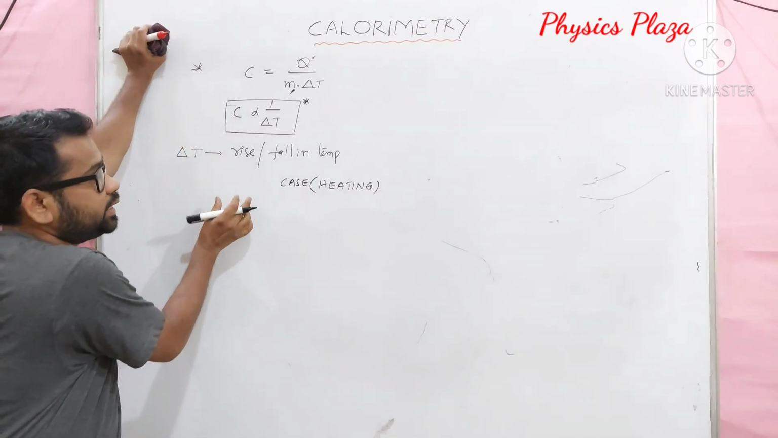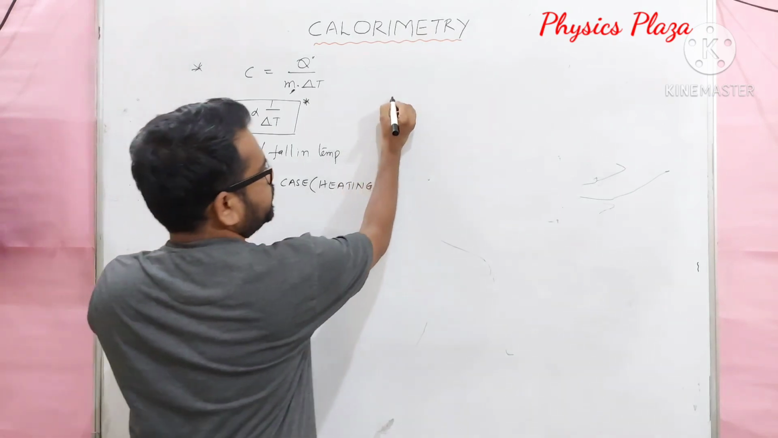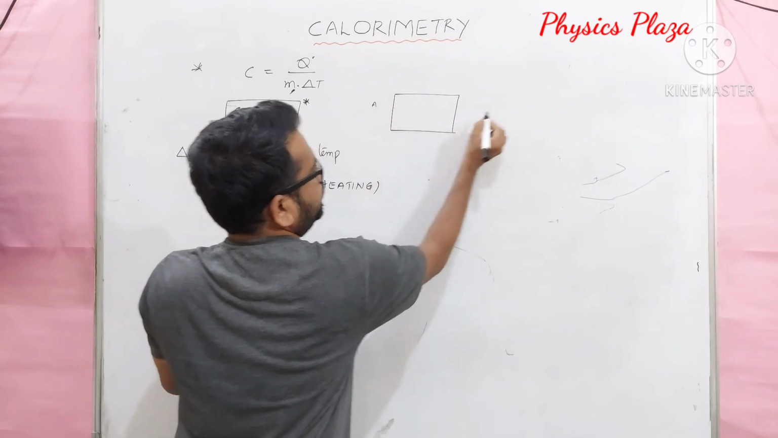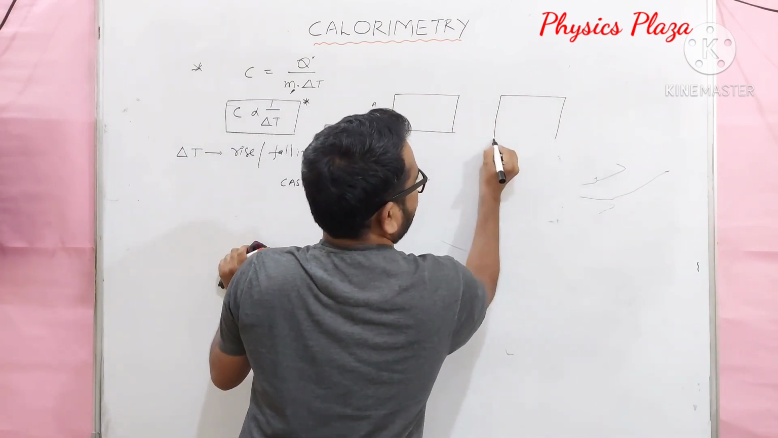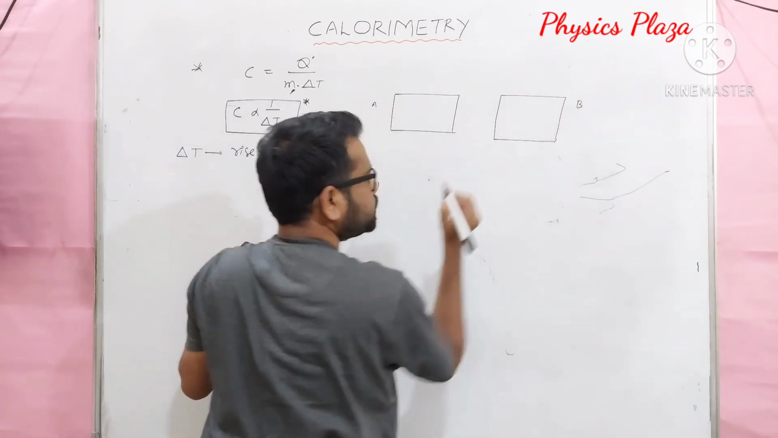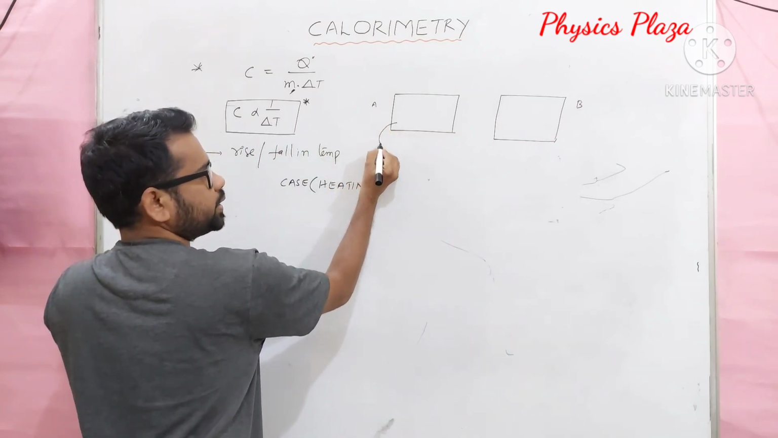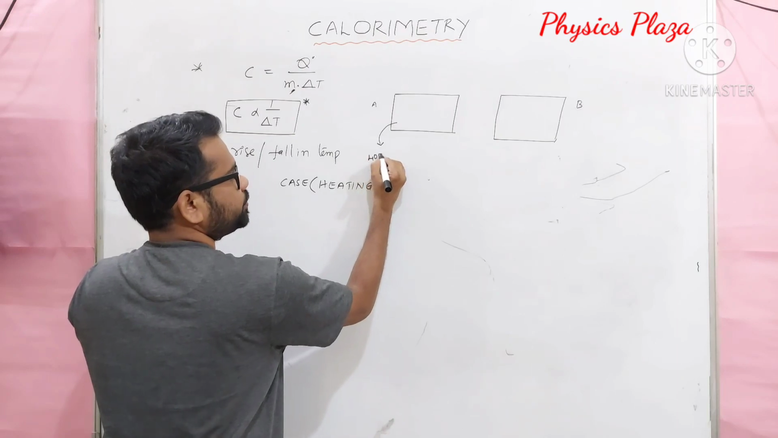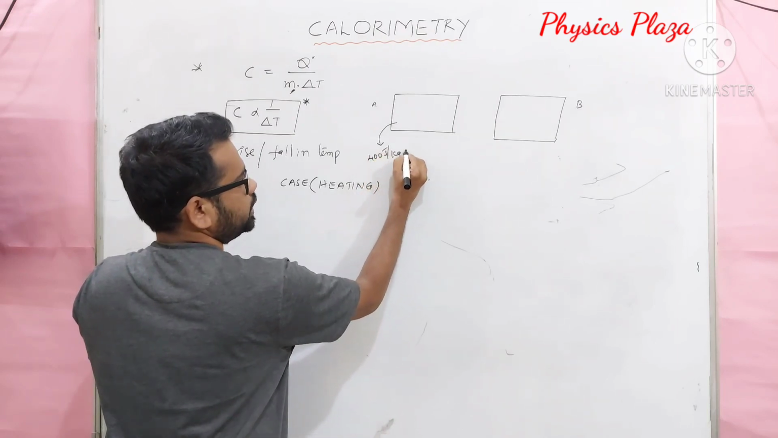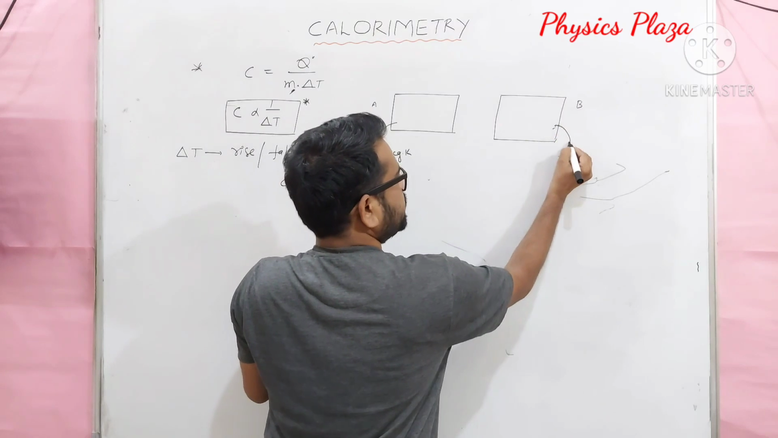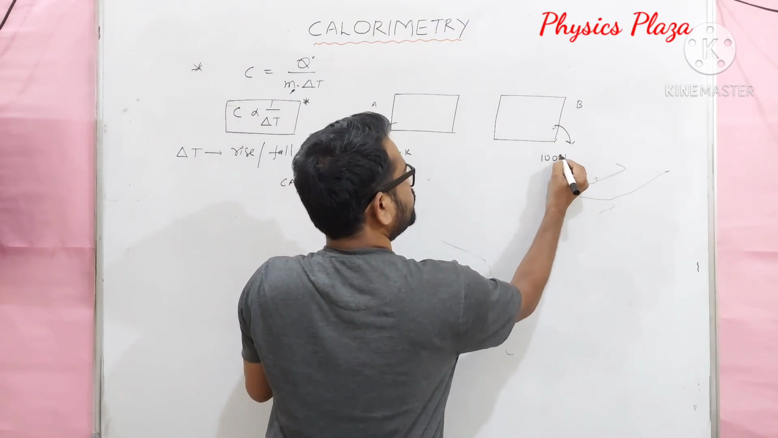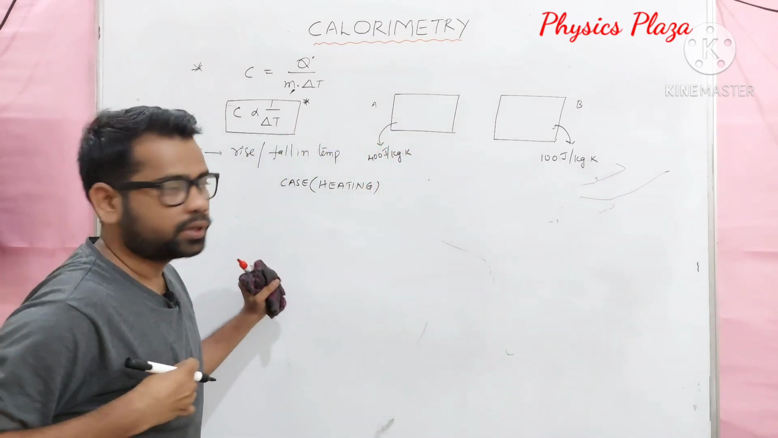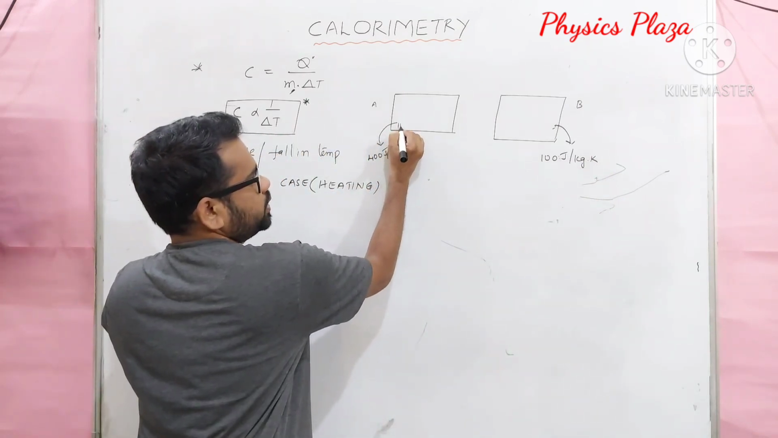So, in order to understand this point, let us consider two materials. Let us say it is material A and material B. Suppose material A's specific capacity is given as 400 joule per kg Kelvin, and material B's specific capacity is given as 100 joule per kg Kelvin. It is also 1 kg mass only.